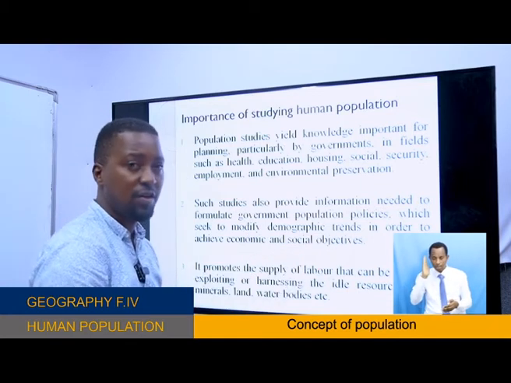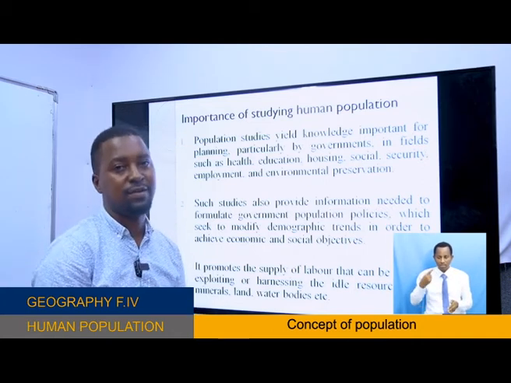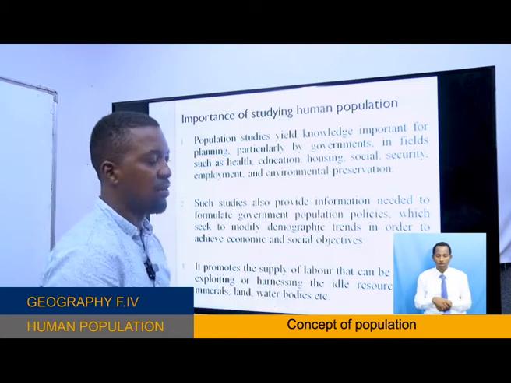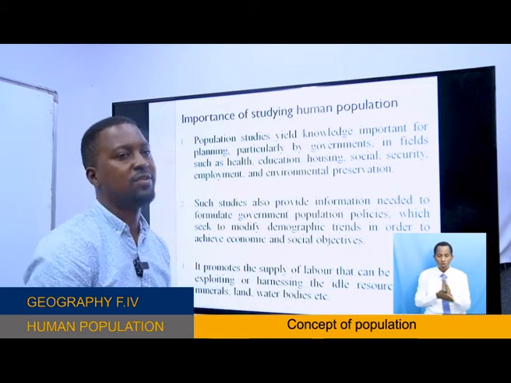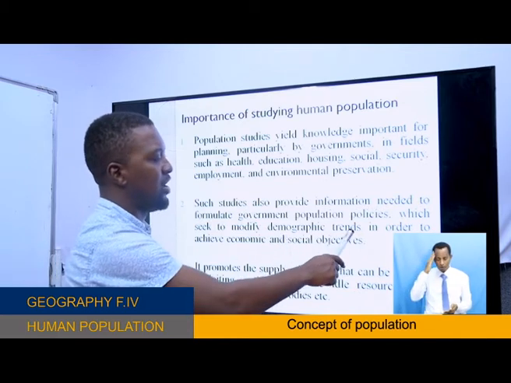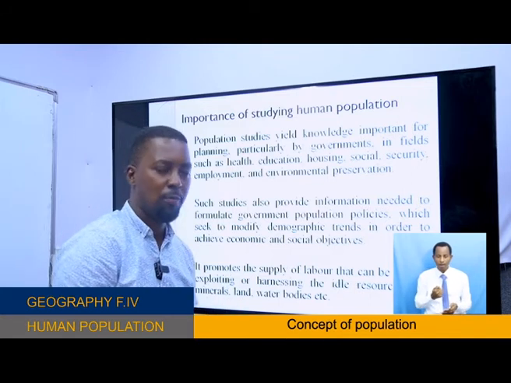Another importance: the study of human population also provides information needed to formulate government population policy. Also, this study helps the government to produce different policies for different reasons, which seek to modify demographic trends in order to achieve economic and social objectives.